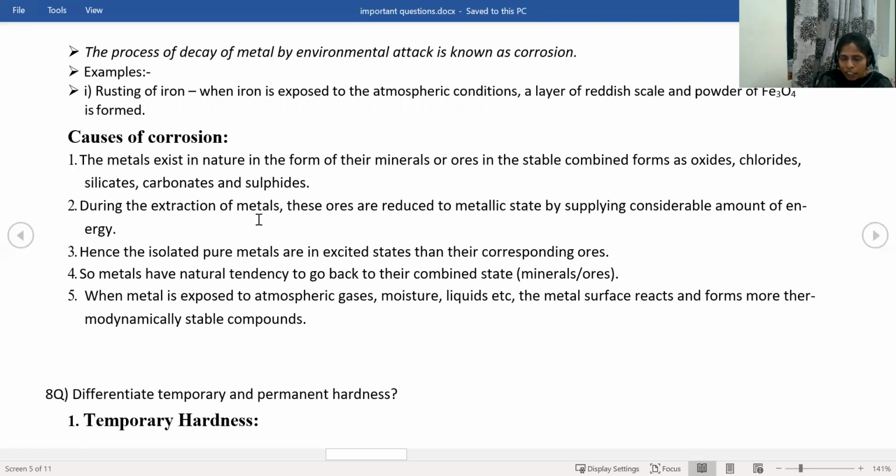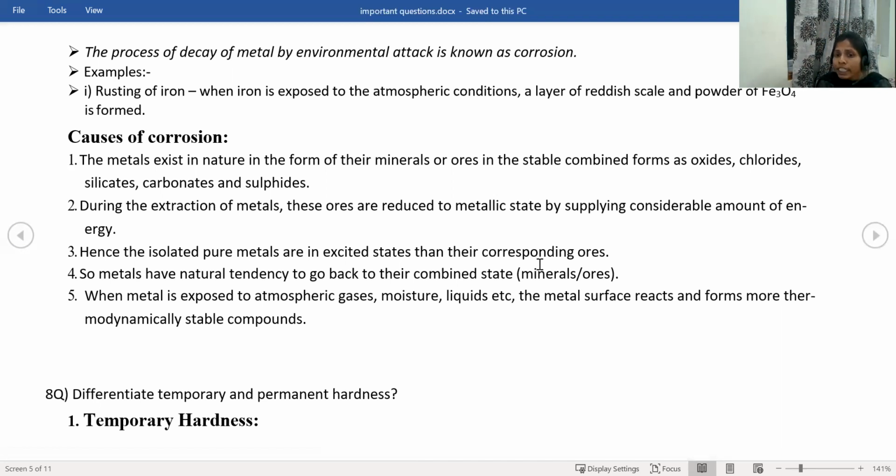But during the extraction of metal, that means when we are extracting the metal from the ore and getting the single metal, these ores are reduced to the metallic state by supplying a considerable amount of energy. So hence the isolated pure metals are in an excited state compared to the corresponding ores. That means they have more energy. These are not in the ground state. These are in the excited state because they have more energy and less stability.